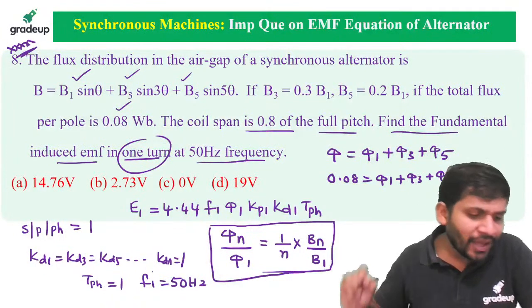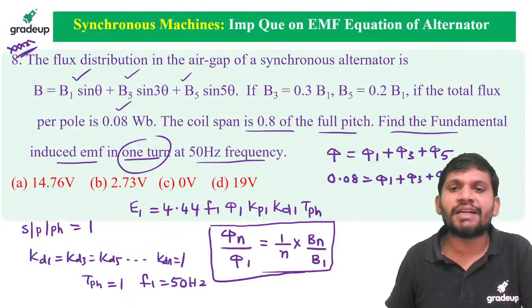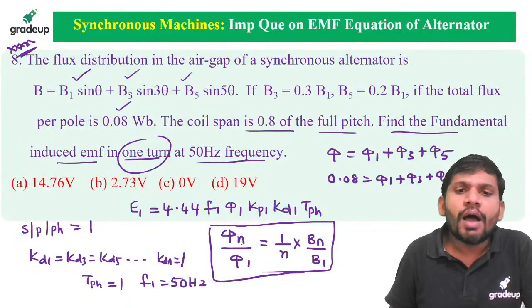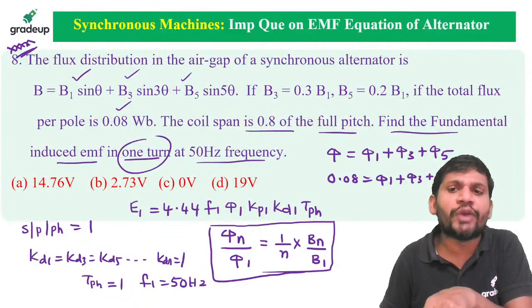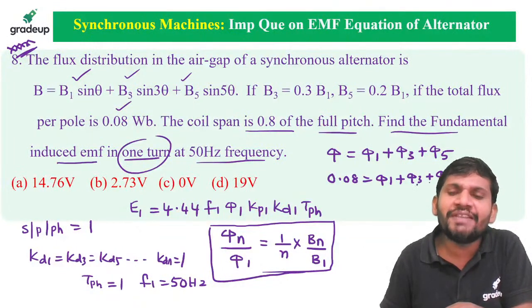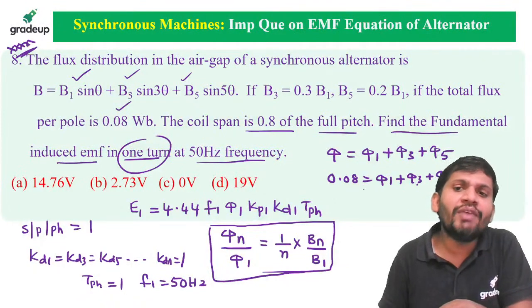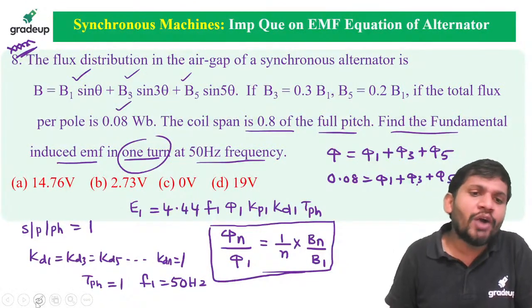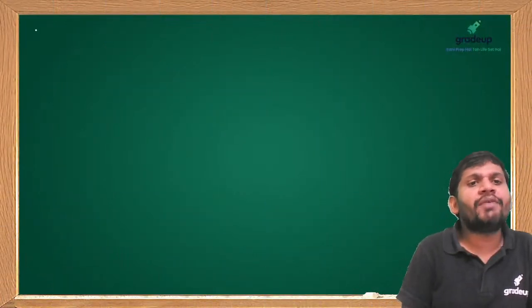Pi n by pi 1 equals bn by b1. Very important relation, please concentrate. For example, I want pi 3 by pi 1 because I want to find pi 1. First I want to replace pi 3 in terms of pi 1, and pi 5 also in terms of pi 1. Then I can get pi 1. Then how to get pi 3 by pi 1, students?